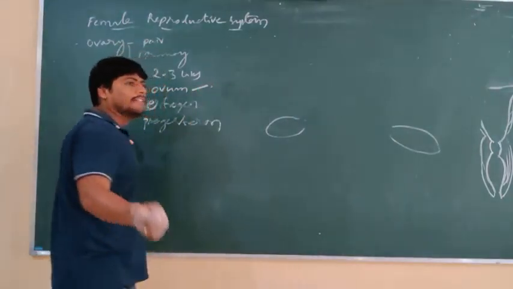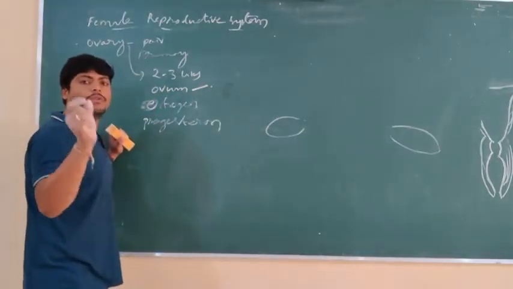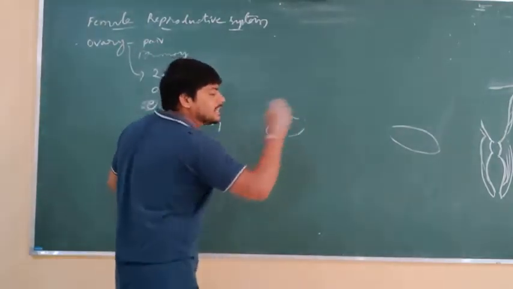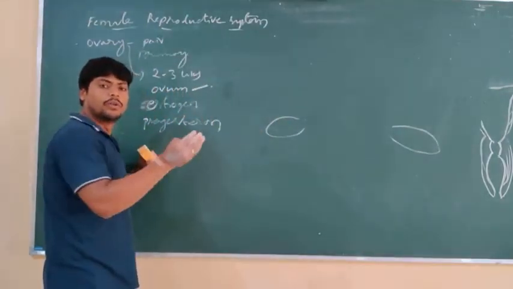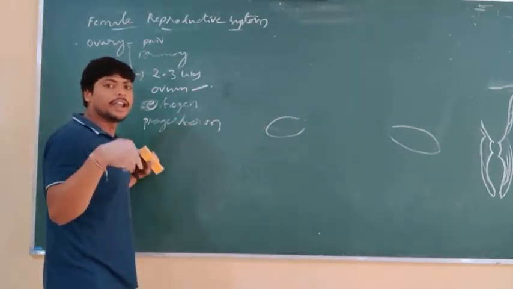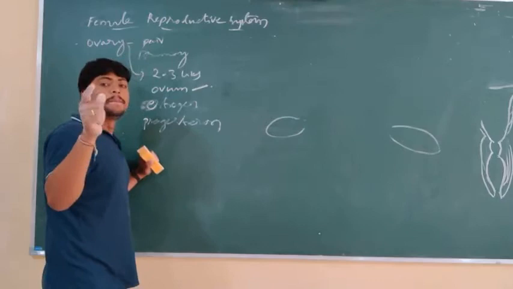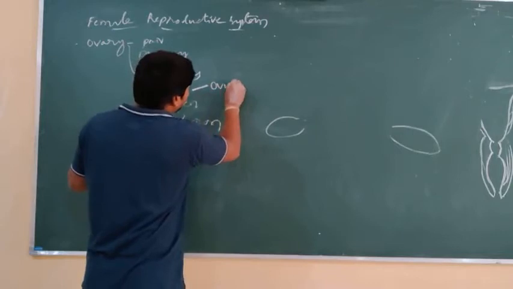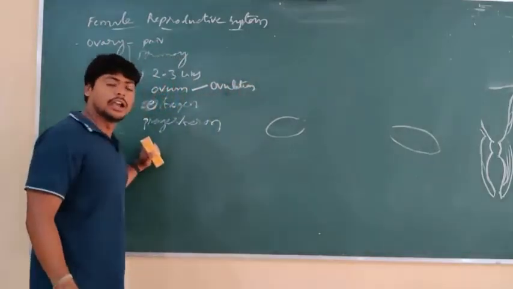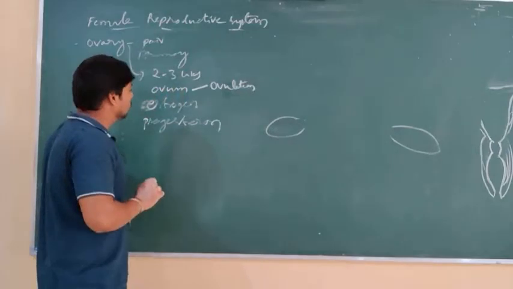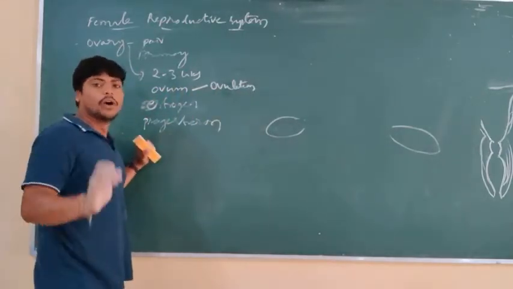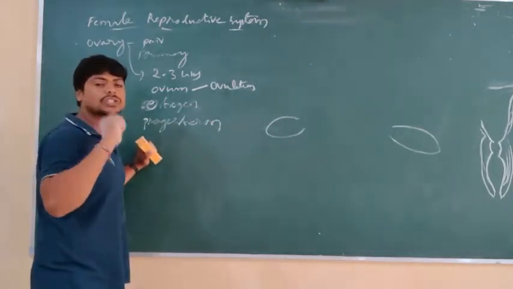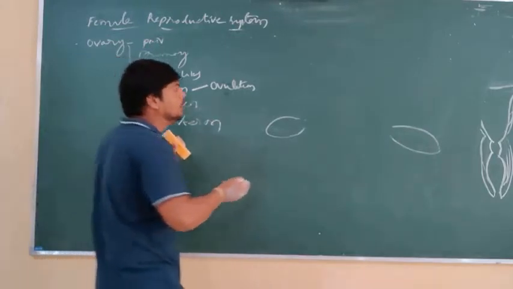During every month of the menstrual cycle, one ovum is secreted from either the left side or the right side ovary. From any one ovary, one ovum is secreted every month, which we consider the menstrual cycle. The secretion of the ovum is called ovulation. So what is the secretion of the ovum called? Ovulation. This ovum, secreted by the process called ovulation, is collected into a tubular structure called the fallopian tube.